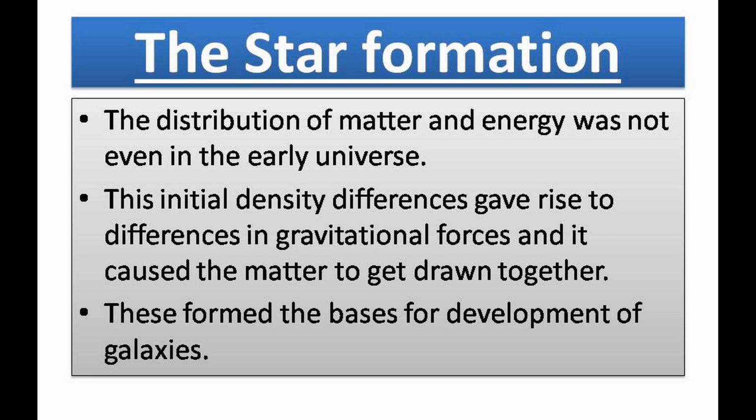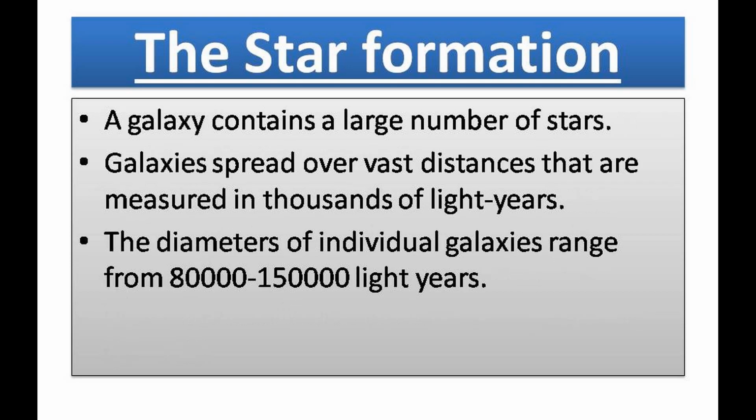Star formation. The distribution of matter and energy was not even in the early universe. The initial density differences gave rise to differences in gravitational forces, and it caused the matter to get drawn together. These formed the basis for development of galaxies. A galaxy contains a large number of stars. Galaxies spread over vast distances that are measured in thousands of light years. The diameters of individual galaxies range from 80,000 to 1,50,000 light years.